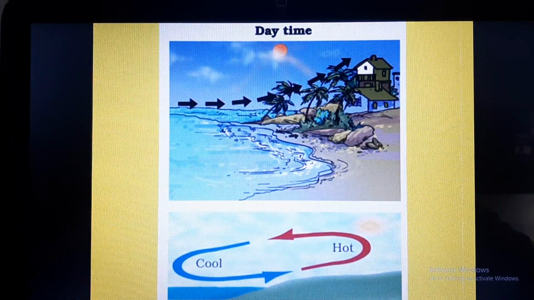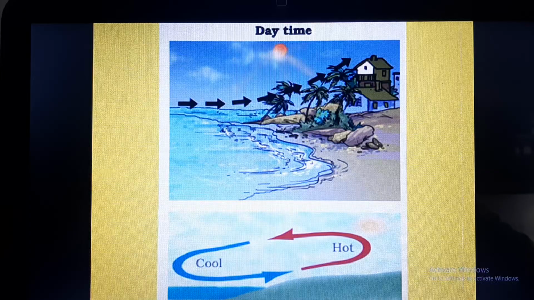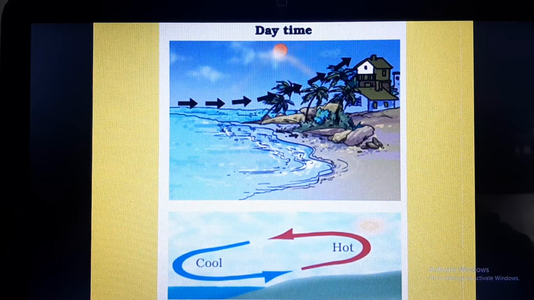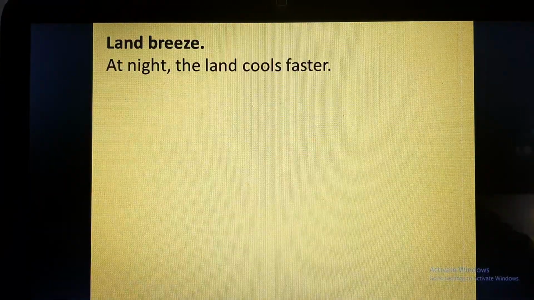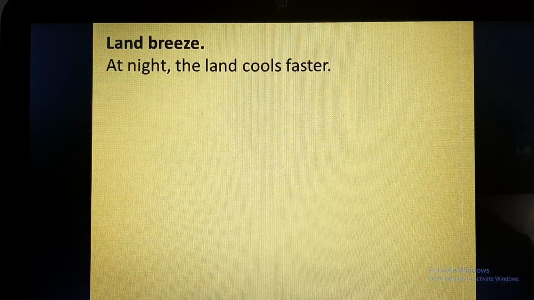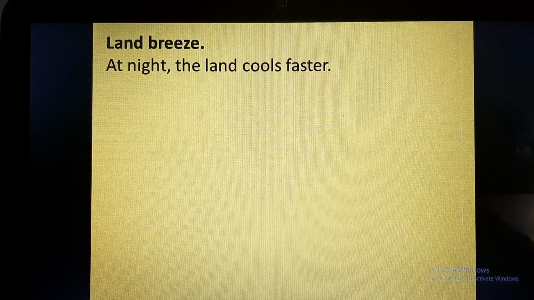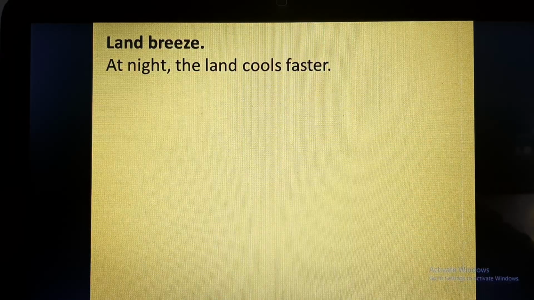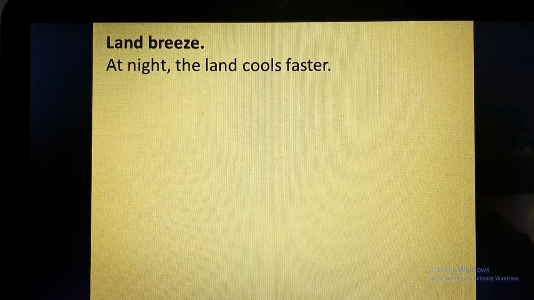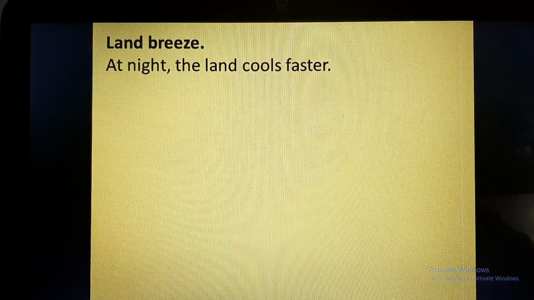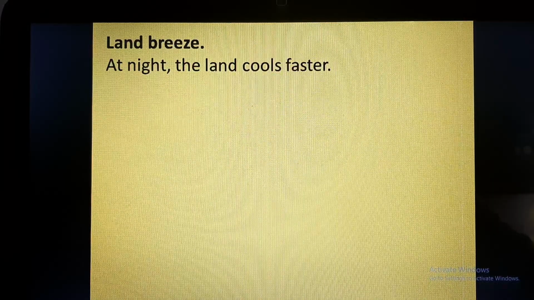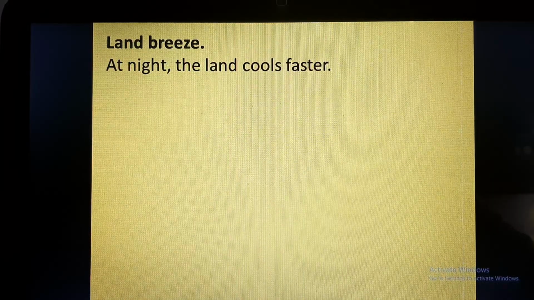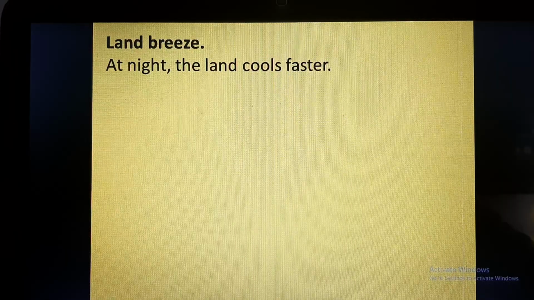So in this diagram you can see how sea breeze happens during the daytime. Now land breeze, the flow of air from land to sea, will be called land breeze, and at night the land cools faster as compared to sea. So what is happening here is that land is cold and the sea is hot.